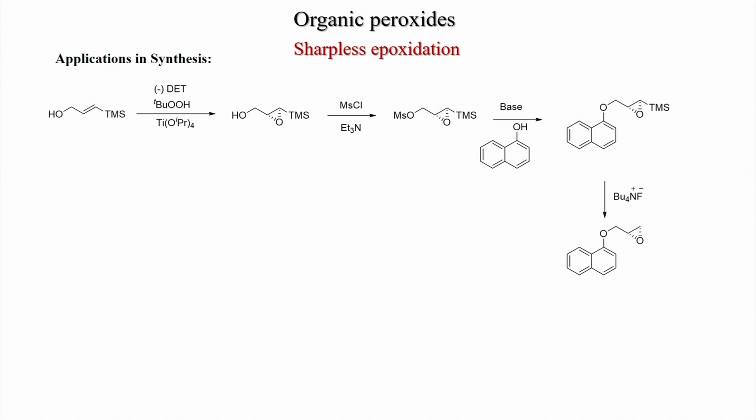Then this TMS group was deprotected with tetrabutylammonium fluoride to get the epoxide, and this epoxide was then opened with isopropylamine, because as we know the SN2 reaction on the terminal carbon will be much faster than on the internal carbon, and the attack will happen on the less substituted carbon, and that is why you get this amino alcohol.